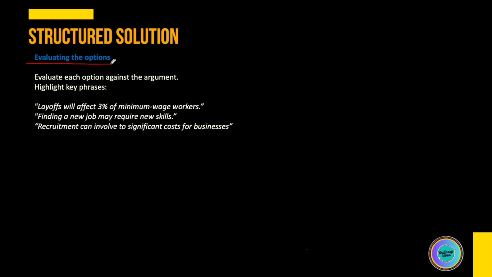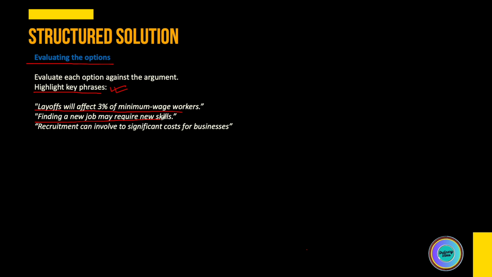Now let's start evaluating the options. Since we have already eliminated three options, so I'm not evaluating them again. But let's evaluate option C and option E. Before evaluating, it's a general requirement that we should highlight key phrases. Now, in the exam, I don't think there is any option to highlight as such if you're on a computer-based test. But in your mind, or you should note these points somewhere.